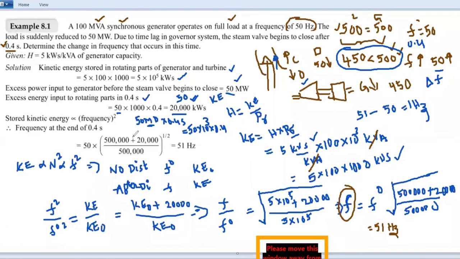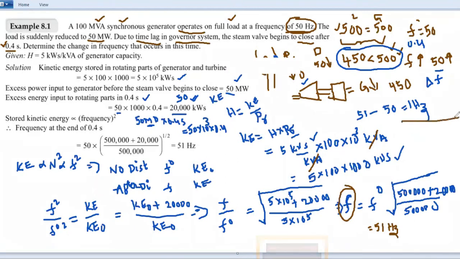Then what he has asked here: determine the change in the frequency that occurs during 0.4 seconds. So in this 0.4 seconds, we can say F at the end of the 0.4 second is the initial frequency F naught plus delta F, the change in the frequency. F at the end of 0.4 seconds is 51 Hz.